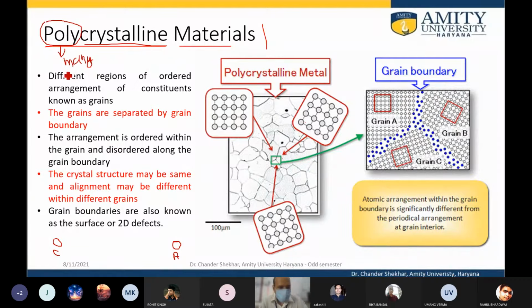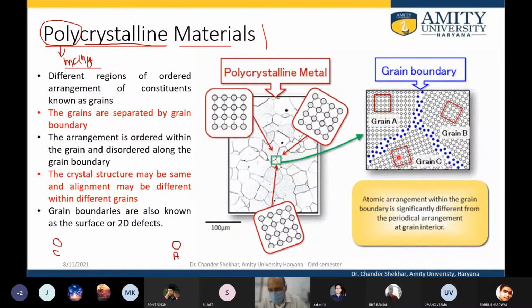Now, this number of crystals may vary. For example, if you look at the image on the right, it is a representation of a polycrystalline material. Say there are grain A, grain B, and grain C. Within a grain, the arrangement is periodic.